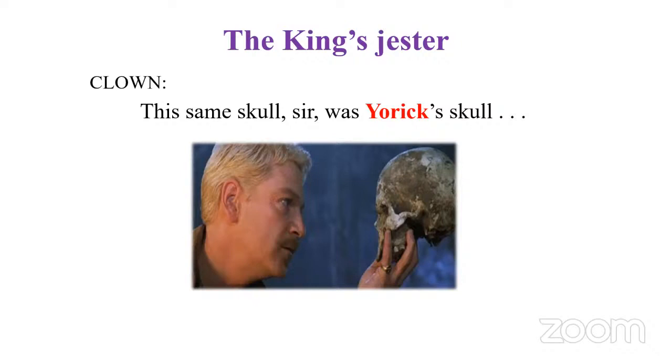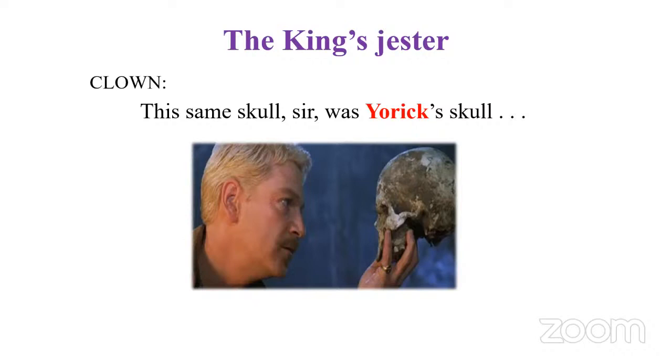And what is the context? Ophelia, the heroine of the play, is dead and she is going to be buried. And we have clowns, gravediggers. They are actually digging the grave.